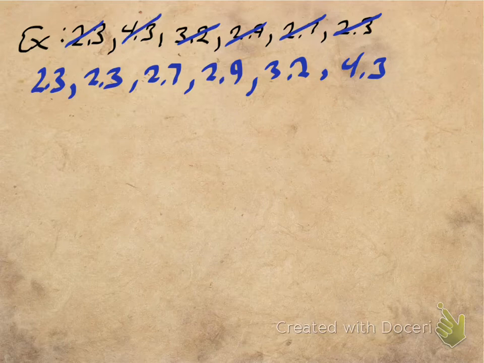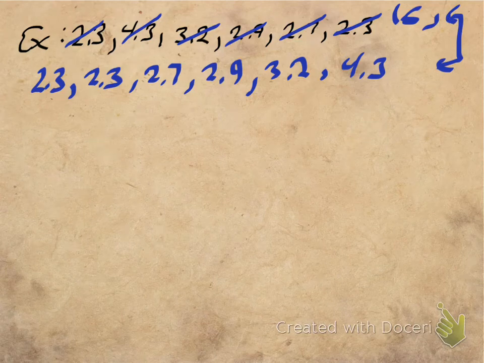Now, to make sure I didn't accidentally add a number or leave one out, I'm going to count the original numbers, 1, 2, 3, 4, 5, 6. Okay, and then I'm going to count my new numbers, 1, 2, 3, 4, 5, 6. And if these two match, there's a pretty good chance I did it correctly. All right. Now, obviously, that set me up really nicely to do the median.